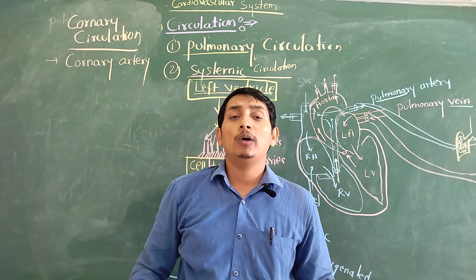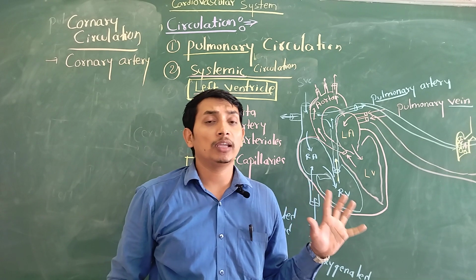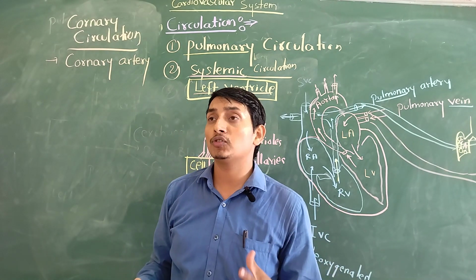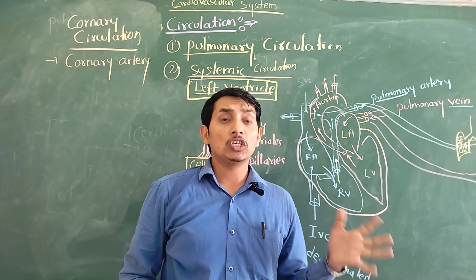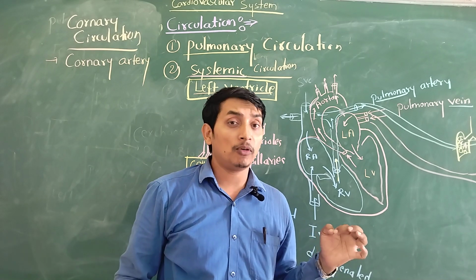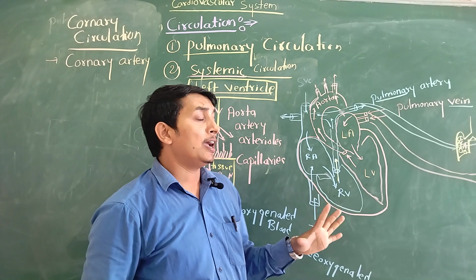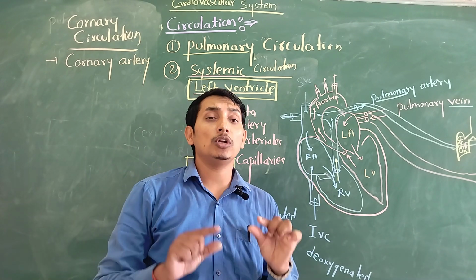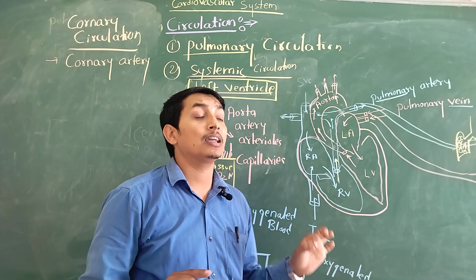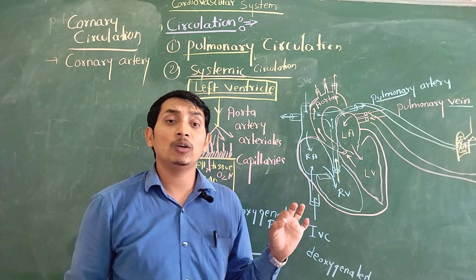Actually our heart muscle is working continuously, our heartbeat, okay, even when we are taking rest while sleeping our heart keeps working. So our heart also requires a huge amount of oxygen and nutrients. So for our heart muscle we have a special type of circulation which only supplies the heart muscle, that is called coronary circulation. So what is called coronary circulation?